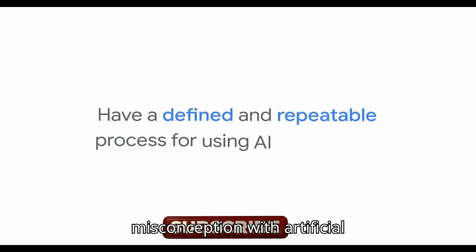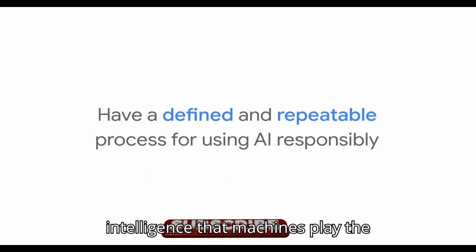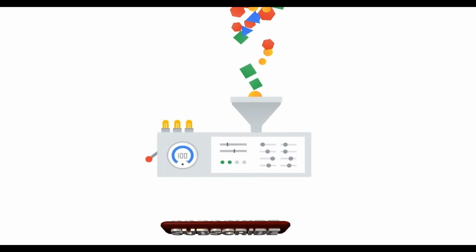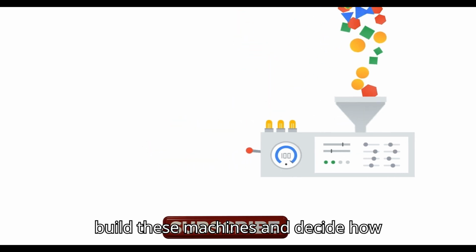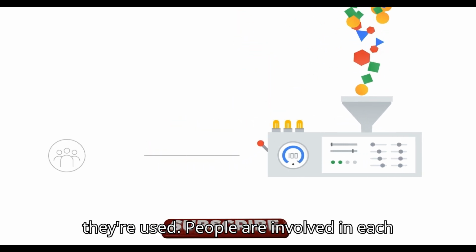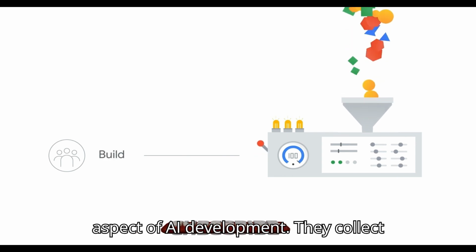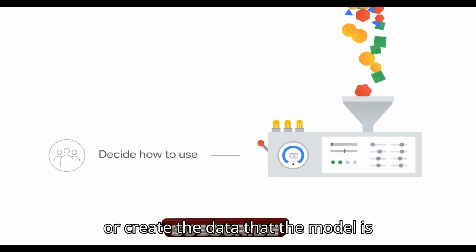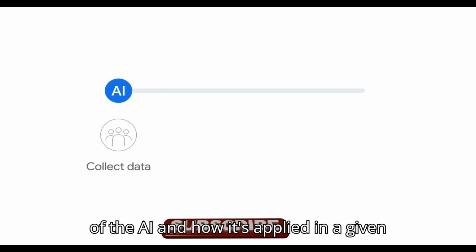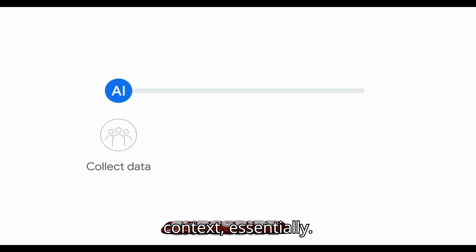There's a common misconception with artificial intelligence that machines play the central decision-making role. In reality, it's people who design and build these machines and decide how they're used. People are involved in each aspect of AI development. They collect or create the data that the model is trained on. They control the deployment of the AI and how it's applied in a given context.